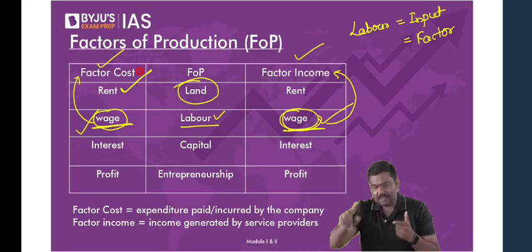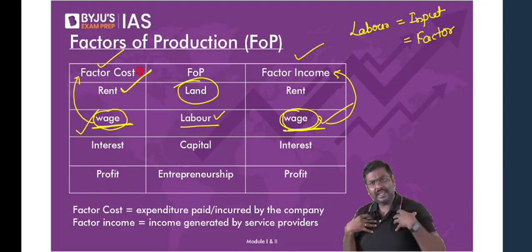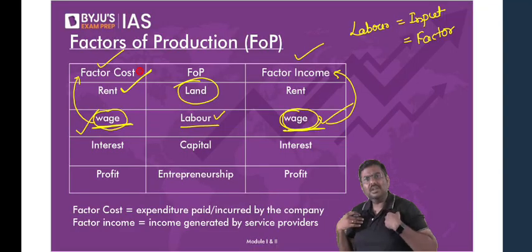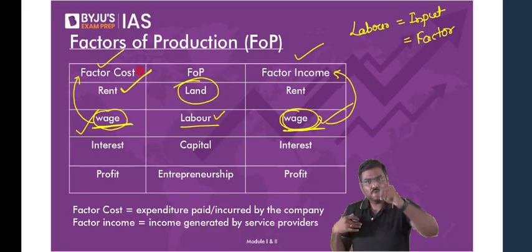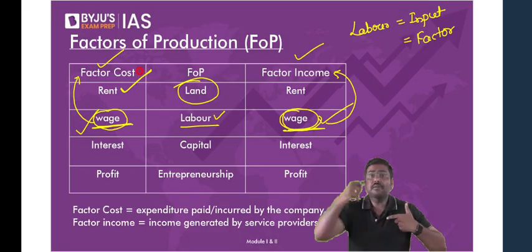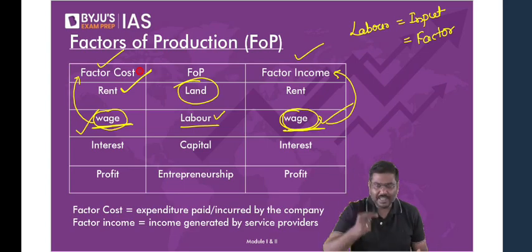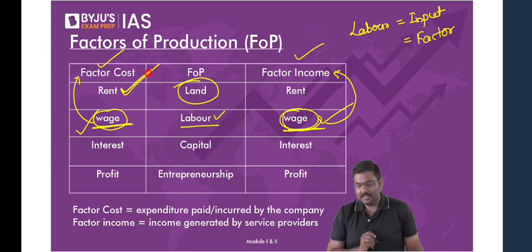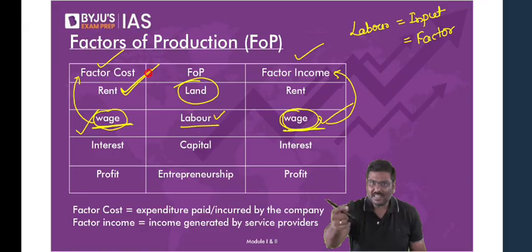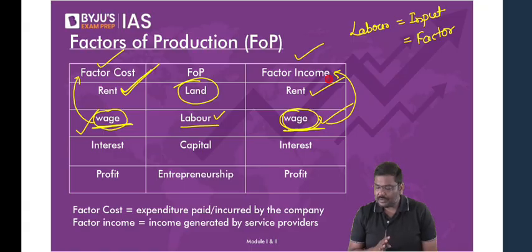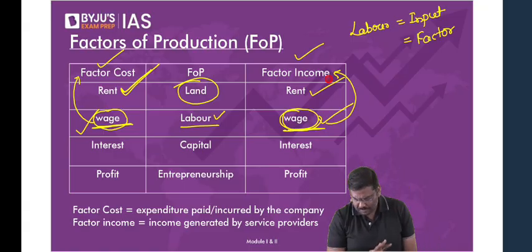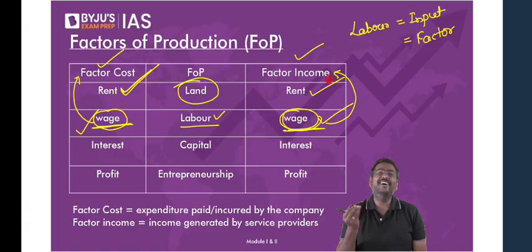Let me take a very simple example. I'm a company, I'll purchase something from you, let's say land, or let's say minerals. So you will sell it to me, and I will pay money to you. This money, I will call rent. And you have earned money by selling that mineral to me. I will call this factor income. Anybody has a problem here? Let me know. What do you mean by income? My dear, earnings. Earnings are called income.